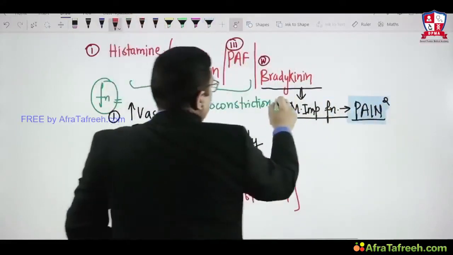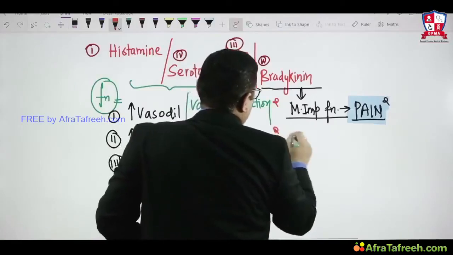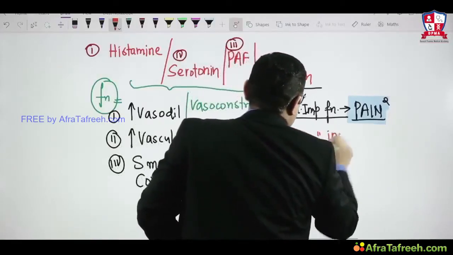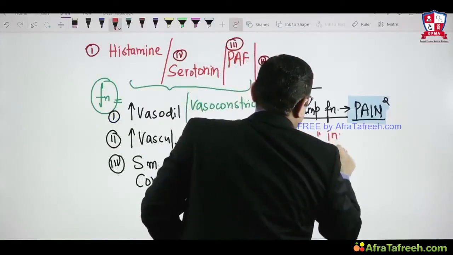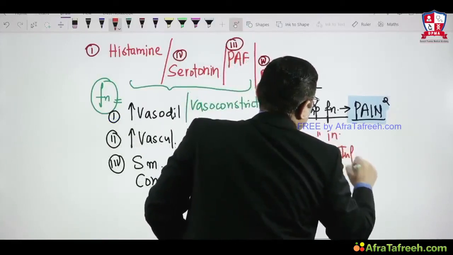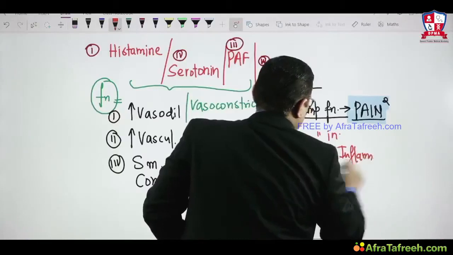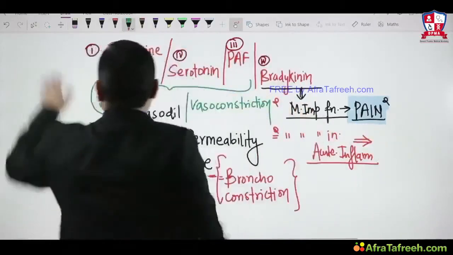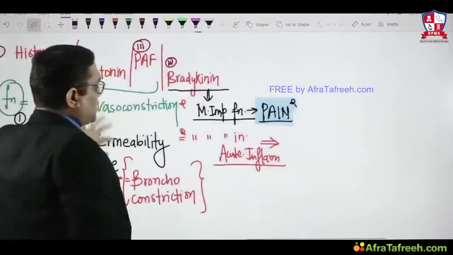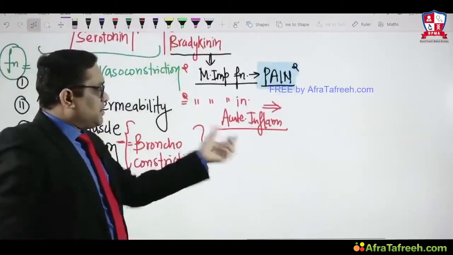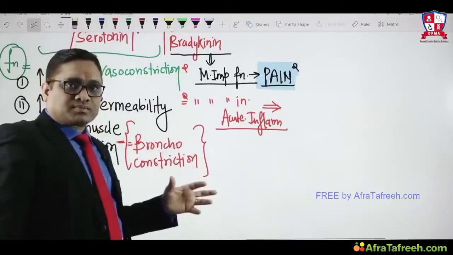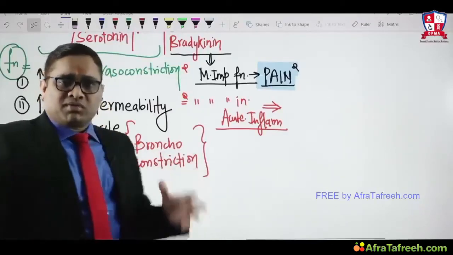Now look at the second language which the examiner used in the All India exam: most important function of bradykinin in acute inflammation. See, the wording has changed. In acute inflammation, the hallmark is the most important function.